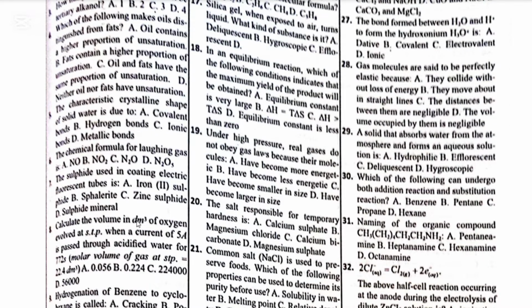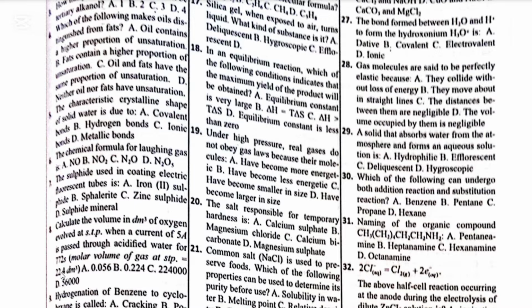Number 8. Calculate the volume in decimeter cube of oxygen evolved at standard temperature and pressure when a current of 5A, that is 5 ampere, is passed through acidified water for 772 seconds. Molar volume of the gas at standard temperature and pressure is 22.4 dm cube. So in this case, the current is 5 ampere and the time is 772 seconds. From our formula, Q is equal to IT. So we are going to multiply 5 times 772